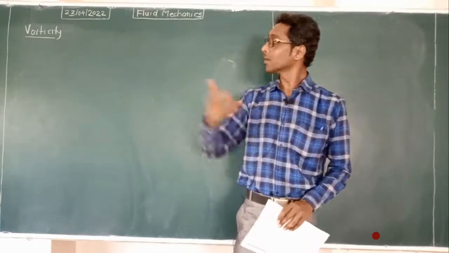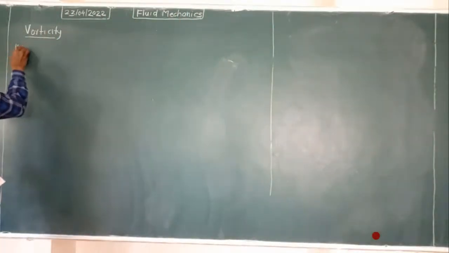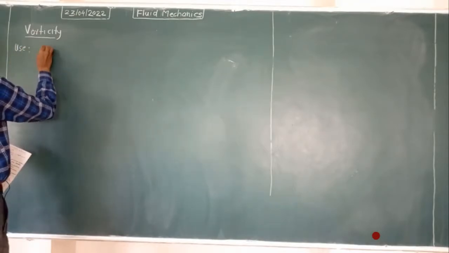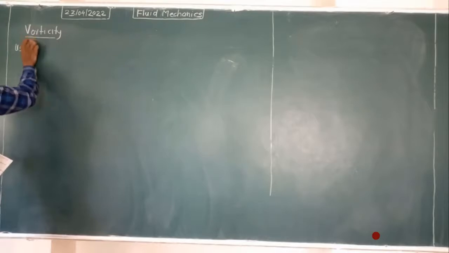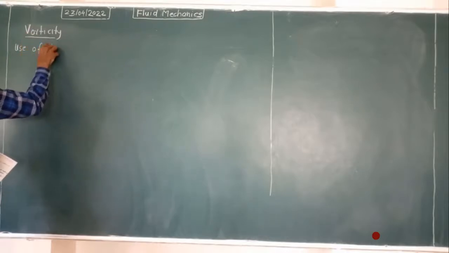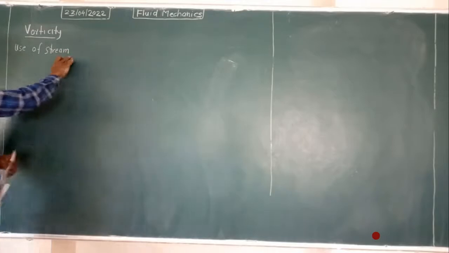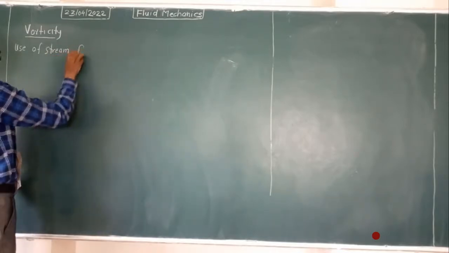To do that coding, vorticity is required. So what is the use of vorticity? Write down first of all: use of vorticity in stream function. One term comes under vorticity, that is stream function. Now what is stream function? There will be a separate lecture on the stream function, we will see it there. Currently just have this word, stream function.